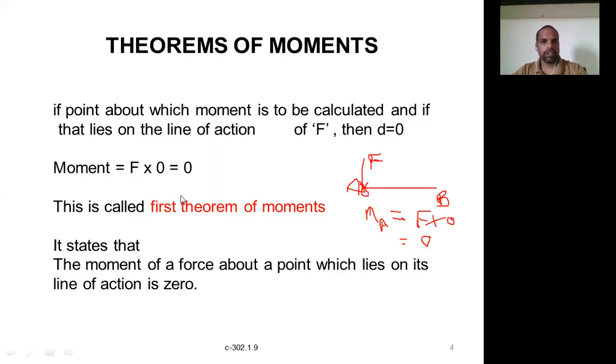Let us go to start. So this moment is equal to F into 0. That is not equal to 0. So this is called the first theorem of moments. What does the first theorem of moments state?